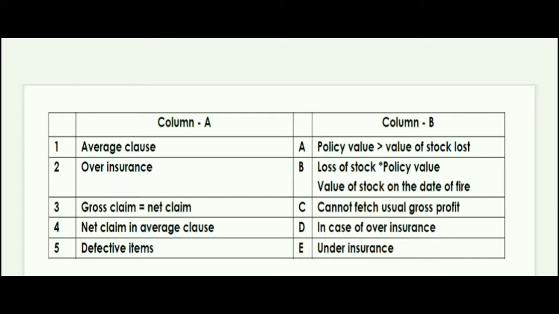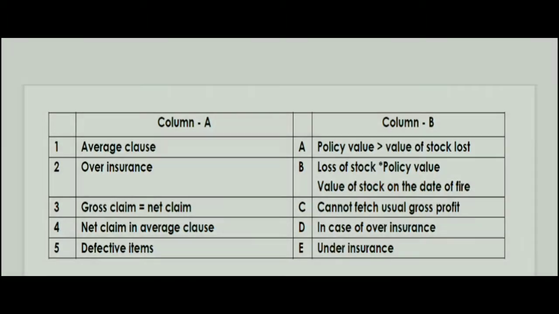Then the fourth one is net claim in average clause, which will be loss of stock into policy value of stock on the date of fire. Fifth, defective item, that is cannot fetch usual gross profit.